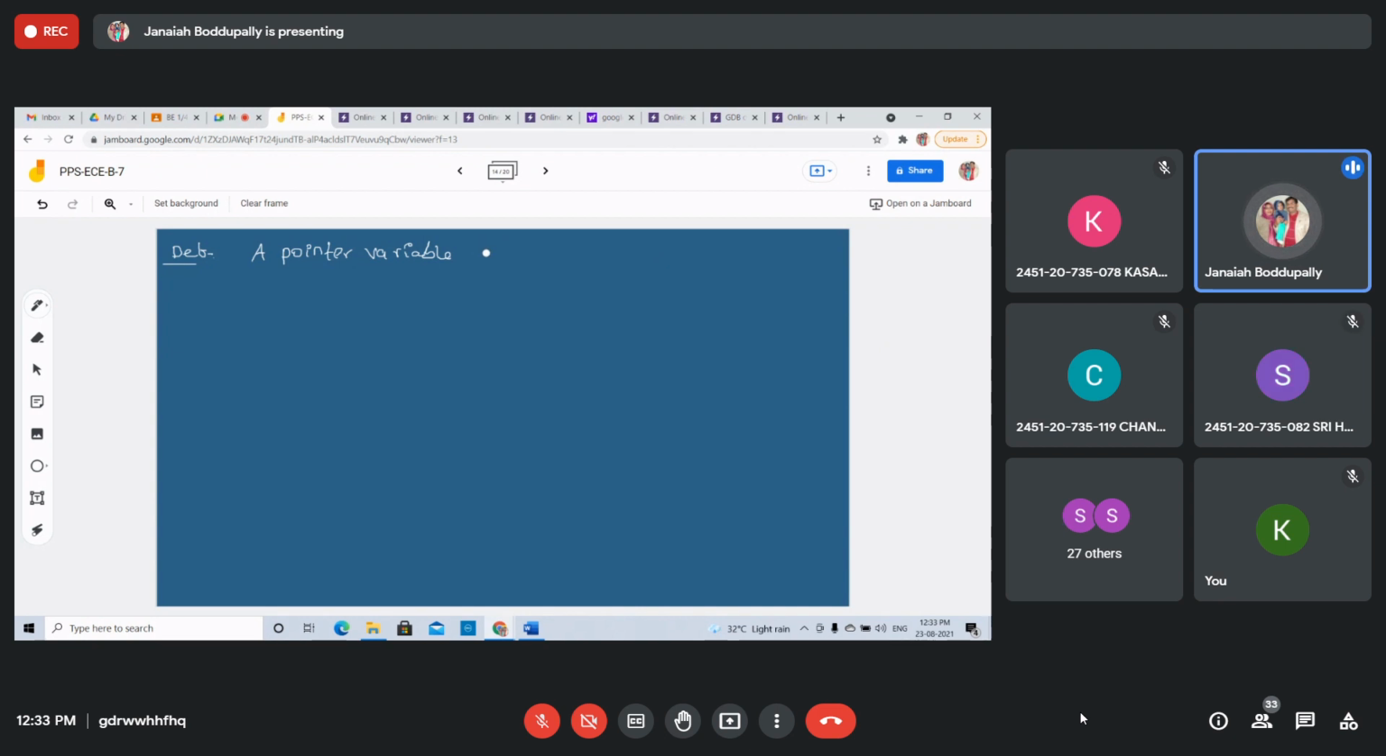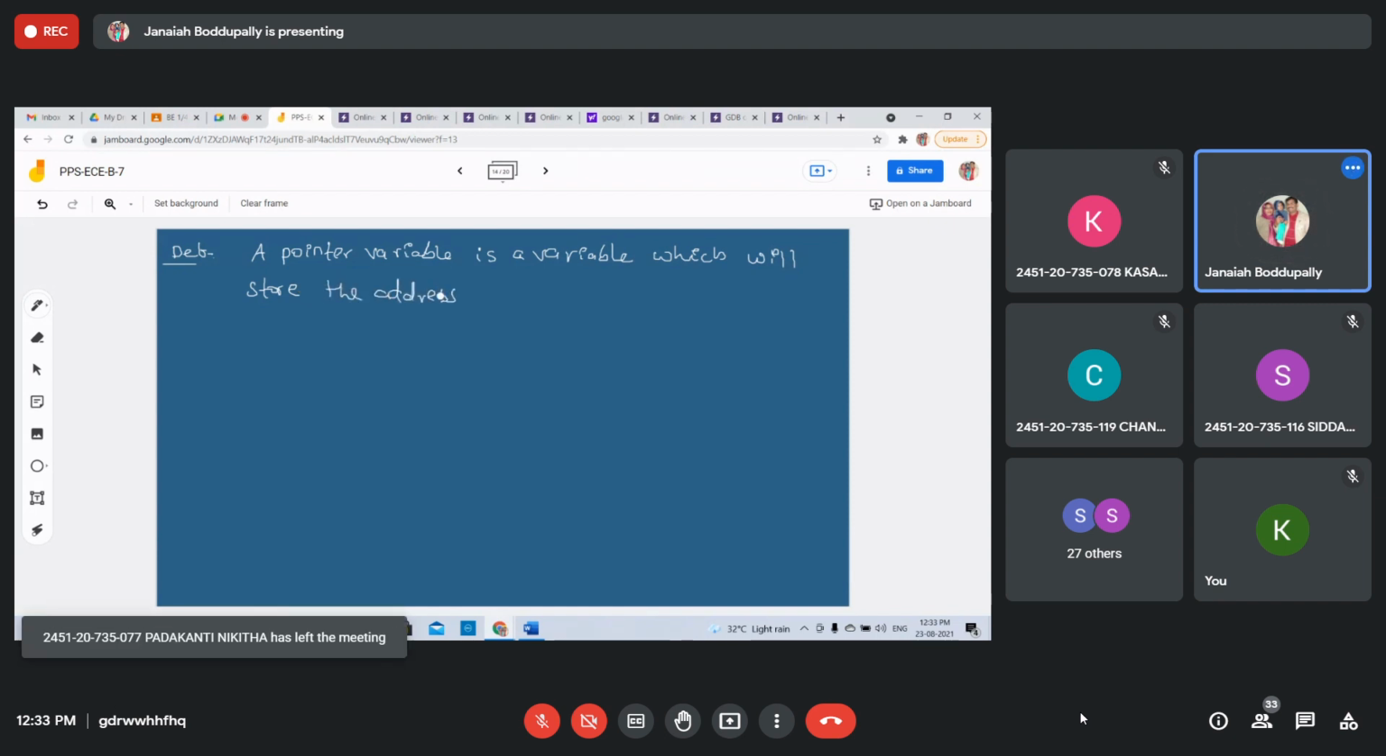A pointer variable is a variable which will store the address of another variable. Address means the memory location. Students, are you getting?